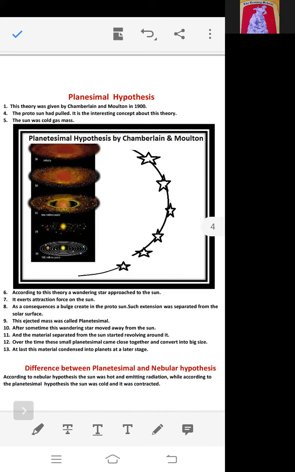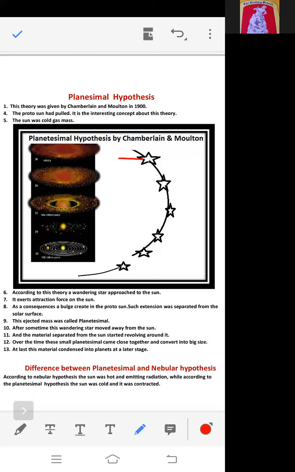Now what happened? Kant failed to explain where this gravitational force came from. Chamberlain said that a wandering star came near the sun. Here in the picture you can see this star.